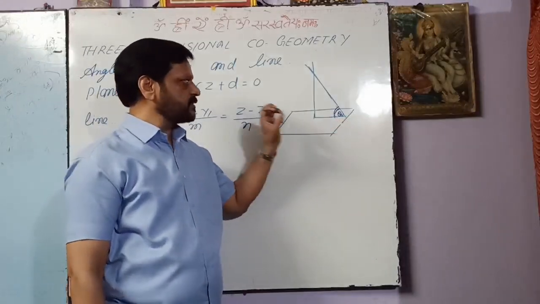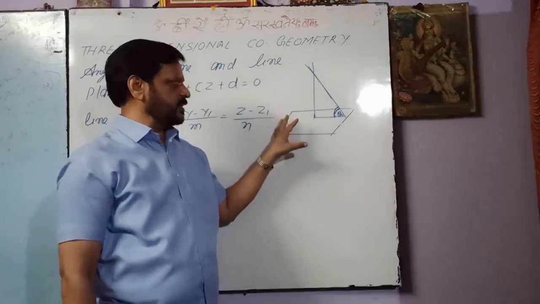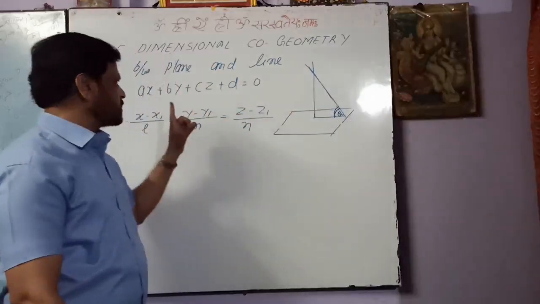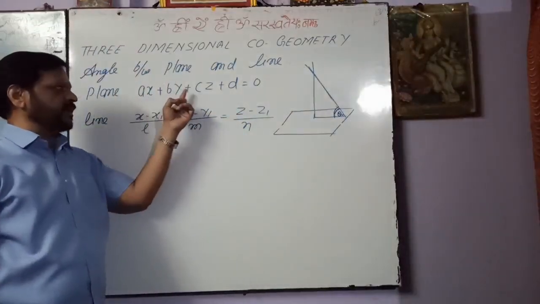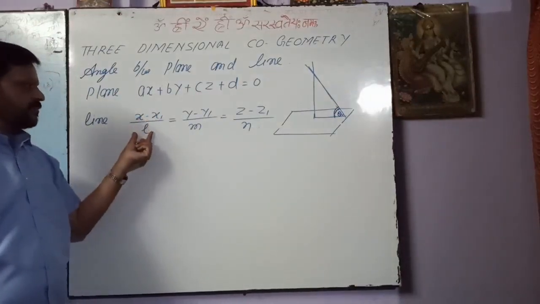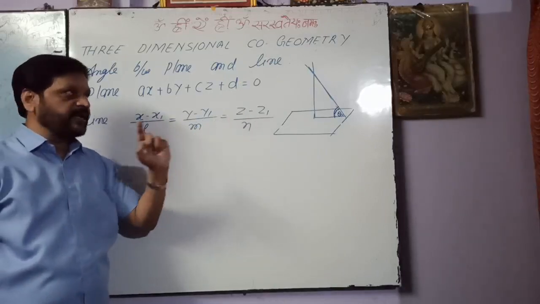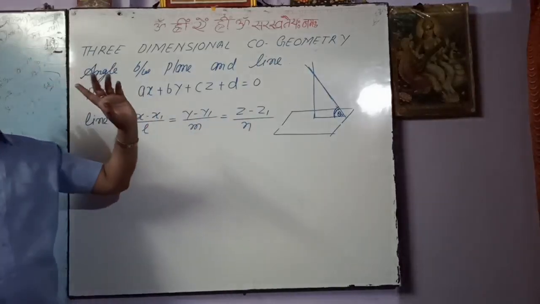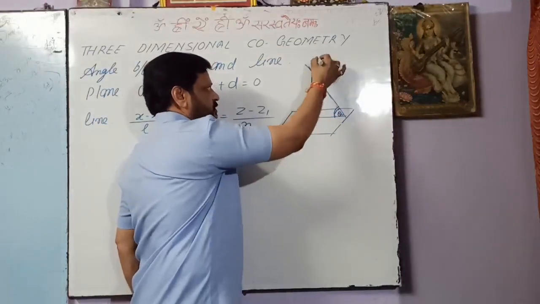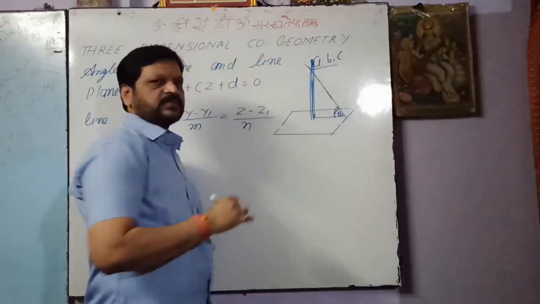We are unable to find theta directly. Why? Because the direction ratios of a line are given, but the direction ratios of the plane are not given. The equations are ax plus by plus cz plus d equals 0 for the plane, and (x minus x1)/l equals (y minus y1)/m equals (z minus z1)/n for the line. We have seen a, b, c are the direction ratios of the normal, not of the plane.